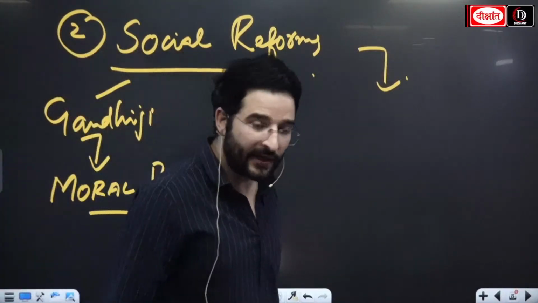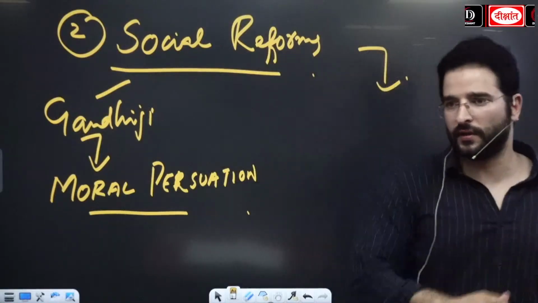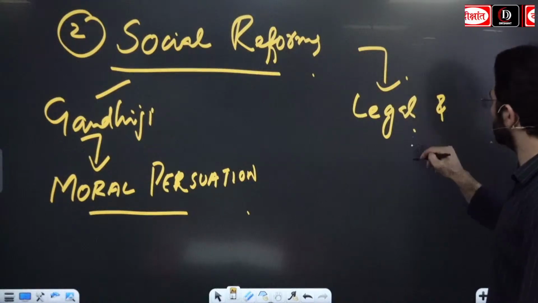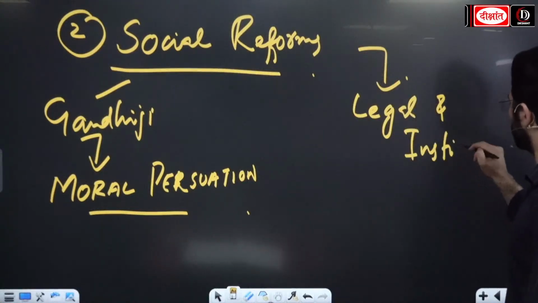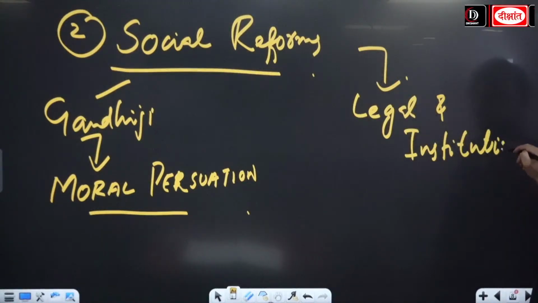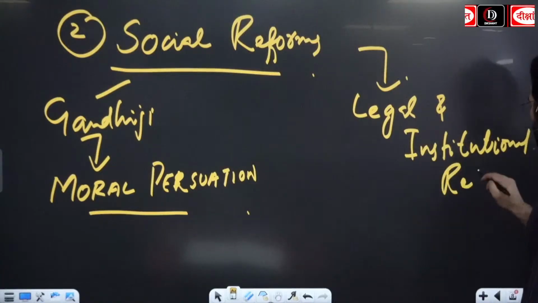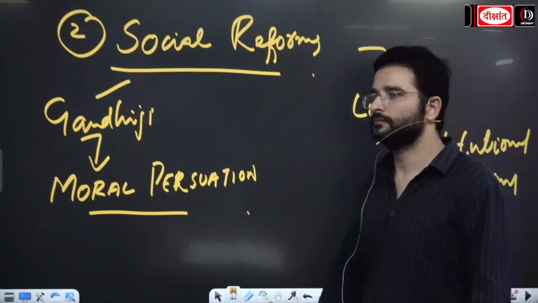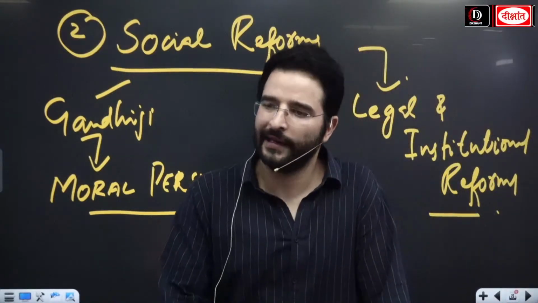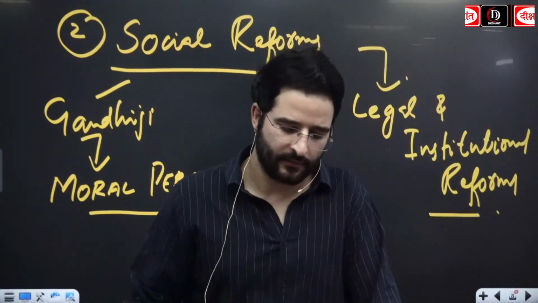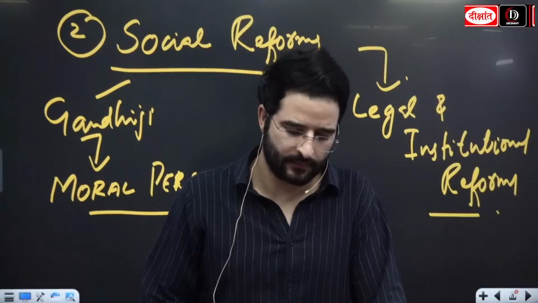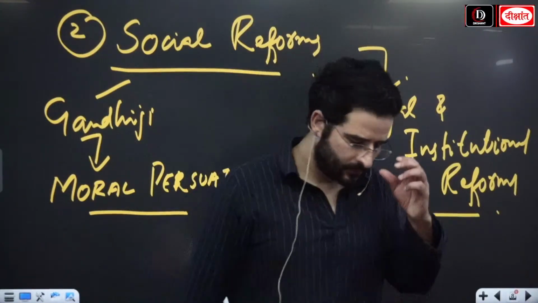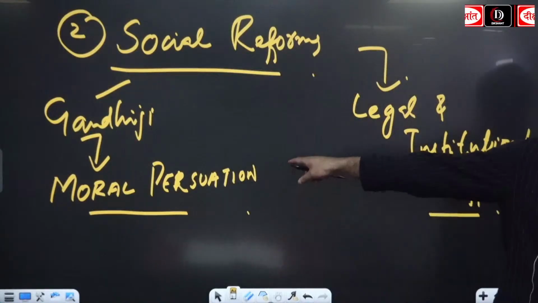So he believed in legal and institutional reforms. ओके, लॉ के जरिए लीगली जो लाया जाए. Okay, has everyone noted it down?